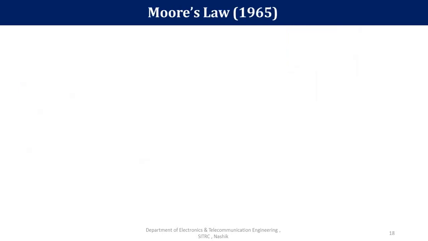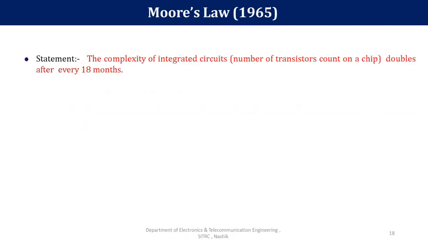Now, Gordon Moore gave a statement in 1965, and that statement is very important, and it led to the development and growth of the electronic industry. The statement is that the complexity of an electronic circuit, that is, the number of transistors on a chip, is doubled after every 18 months. After every 1.5 years, the transistor count on a chip doubles, meaning we can switch from one technology to another technology.